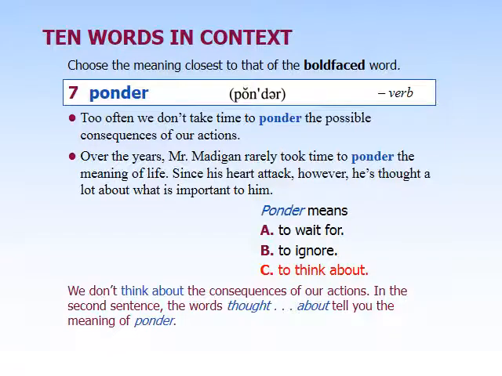So, ponder has an additional meaning of not just to think about, but to think about something deeply. Often to try and figure out the meaning of something, or the possible results of something. On page 21, it's number 9, to carefully consider, to think deeply about something. So in the first example, this is certainly true of probably most of us when we were younger, is that we don't ponder the possible consequences of our actions.